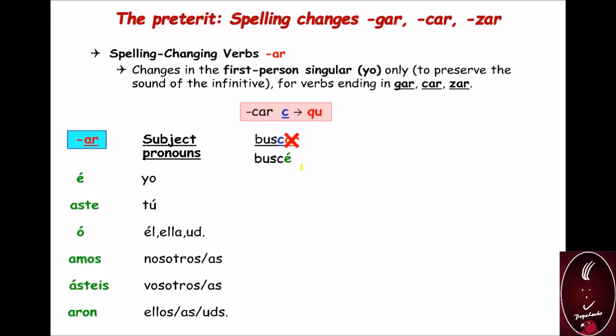Busqué. The pronunciation of the infinitive form of the verb is buscar. In the yo form, busqué. So we are not preserving the sound of the infinitive form of the verb if we just add directly the ending for the yo form.